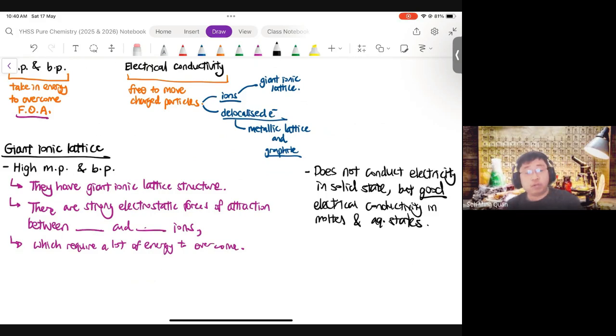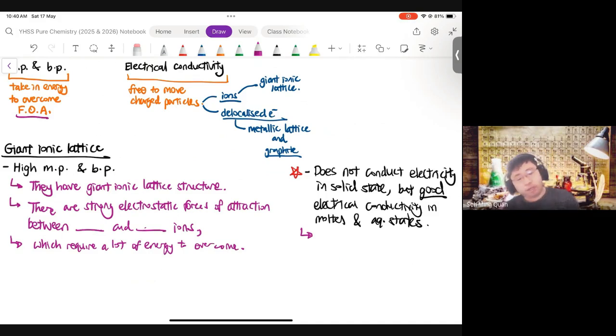So this is very unique to ionic compounds. It's quite unique, right? Because no other type of structure will have this property, where in the solid state it doesn't conduct, but somehow when you have melted or dissolved it, it conducts.